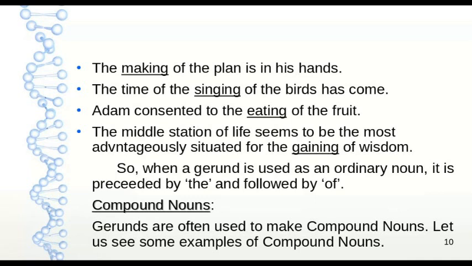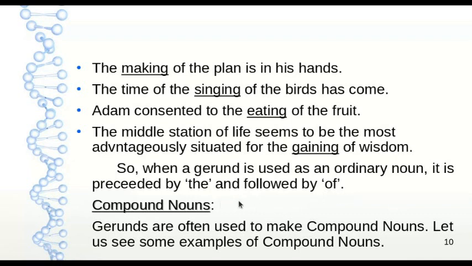Adam consented to the eating of the fruit. In this sentence again, eating is the gerund and it is acting as the ordinary noun. The middle station of life seems to be the most advantageously situated for the gaining of wisdom. In this sentence, gaining is acting as a noun. It is being used after the and before of, and it is the gerund. So, when a gerund is used as an ordinary noun, it is preceded by the and followed by of.